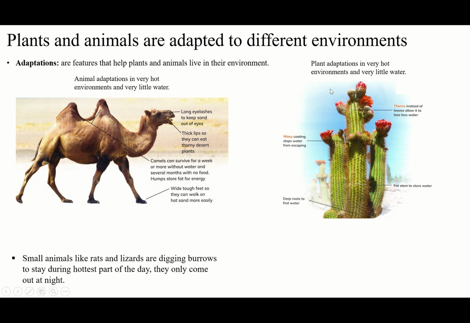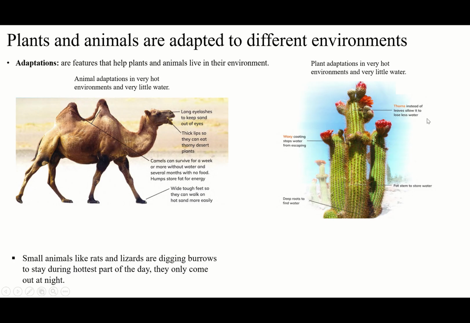So let's see what plants have to survive in a place like a desert, a hot and dry environment, and what animals have. First of all, let's go for the plants. The cactus is an example of the plants that live in the hot and dry environment. What does the cactus have to live in that place? They have thorns, these spiky things you see on the cactus. This is instead of leaves, to lose less water.